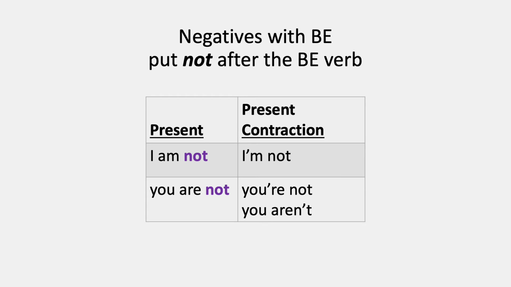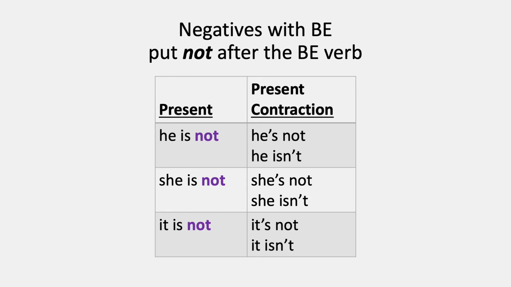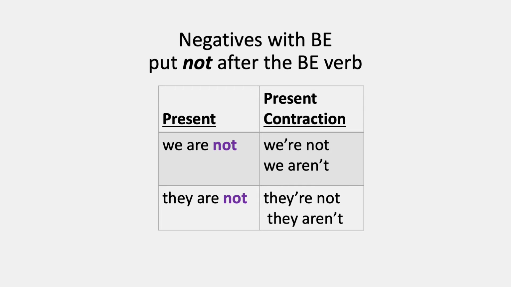You are not. You can contract two different ways. You can say you're not or you aren't. They both mean the same thing. He is not, he's not, or he isn't. She is not, she's not, or she isn't. It is not, it's not, or it isn't. We are not, we're not, or we aren't. They are not, they're not, or they aren't.